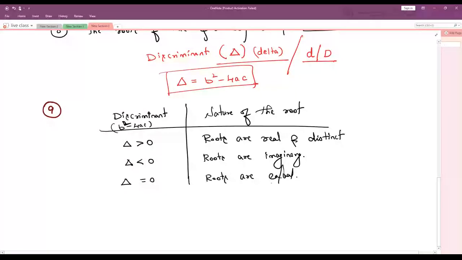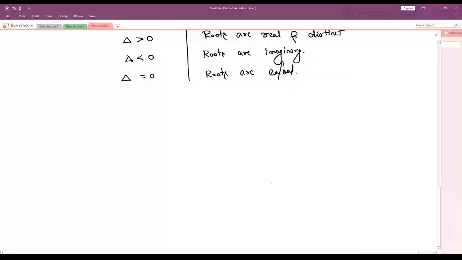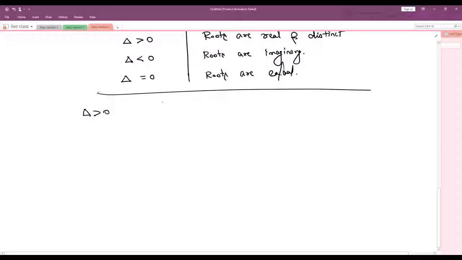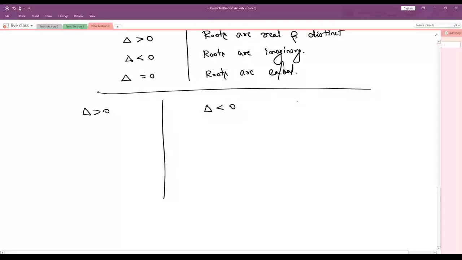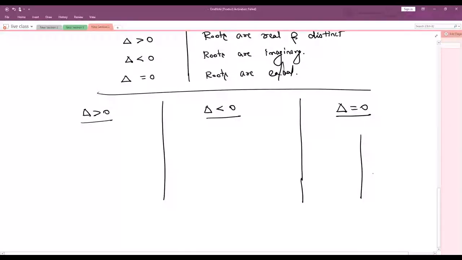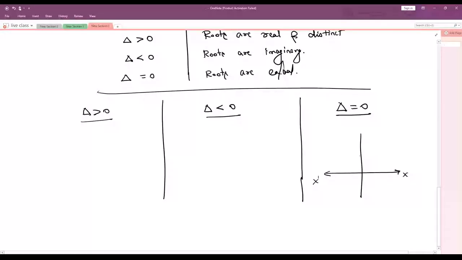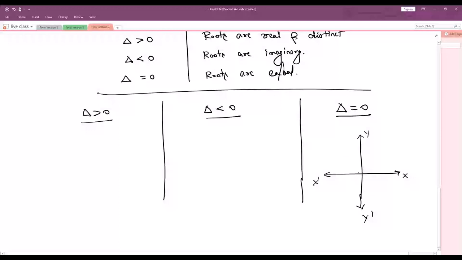Okay, children, since these are multiple choice questions, you can expect one more question based on this. If delta is greater than 0, if delta is less than 0, and if delta is equals to 0, then what is the nature of the graph? If delta is equals to 0, the nature of the graph will be like this. This is our x-axis, this is our y-axis. Be careful with the nature of the graph. They can ask you even this.